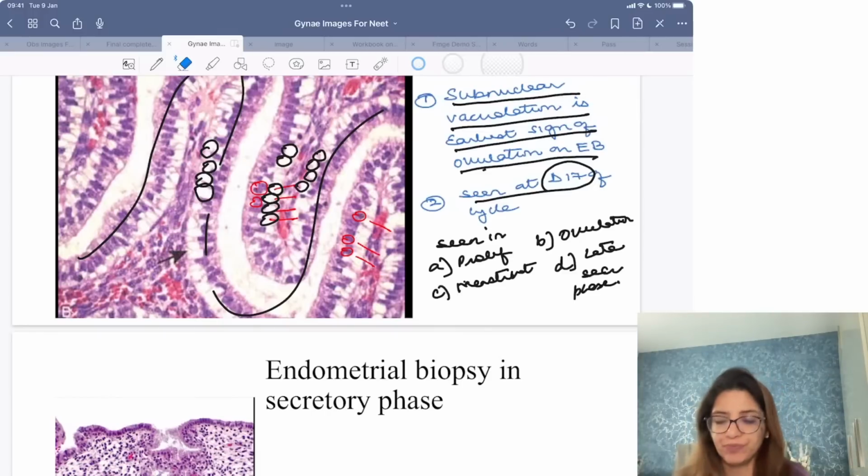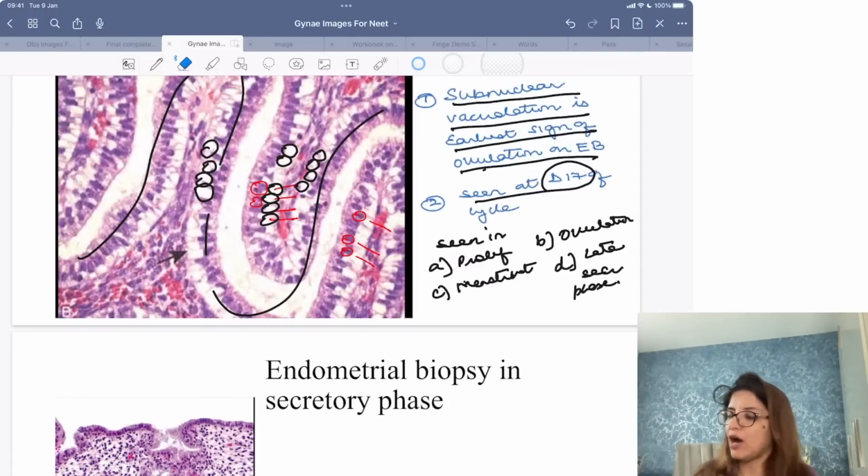Clear to all of you? Yes? Now C will not be the answer, children. Now I have put menstruation there. Menstruation is never the answer. Either the answer is early secretory phase, which is the best answer. If that is not given, then ovulation is the second best answer.